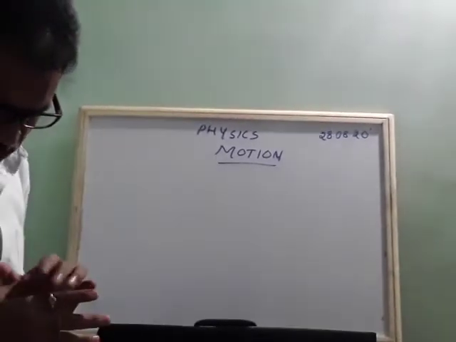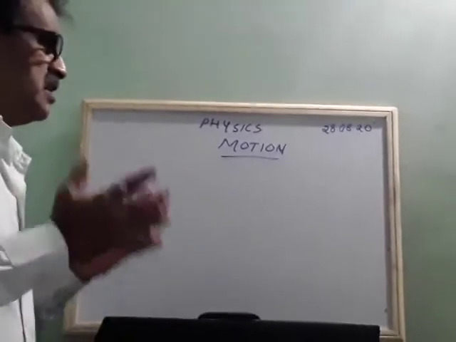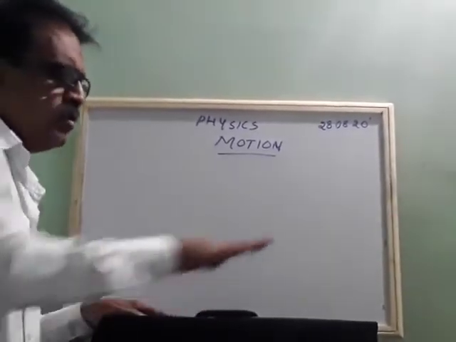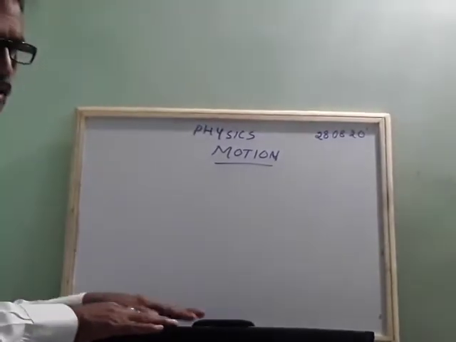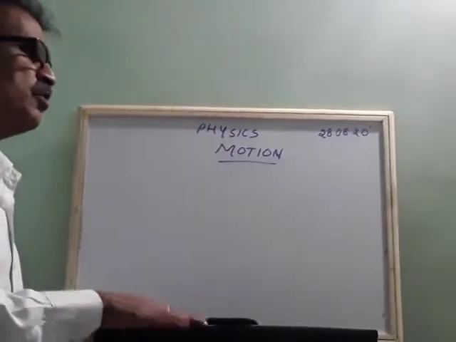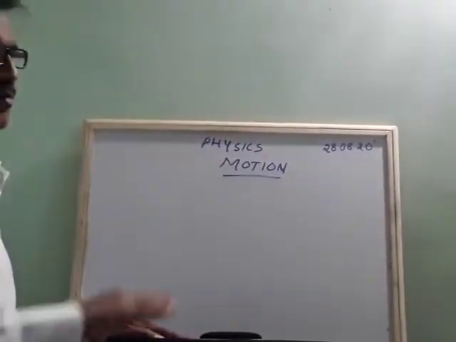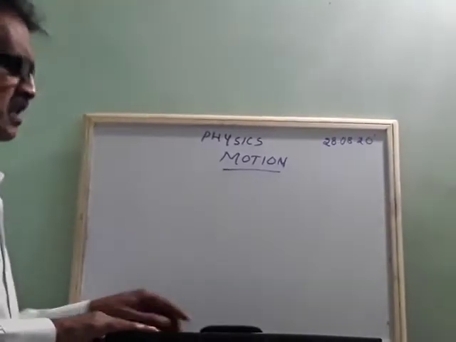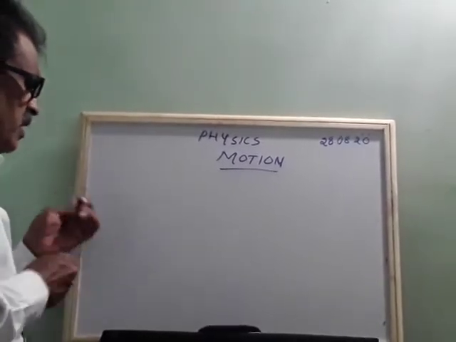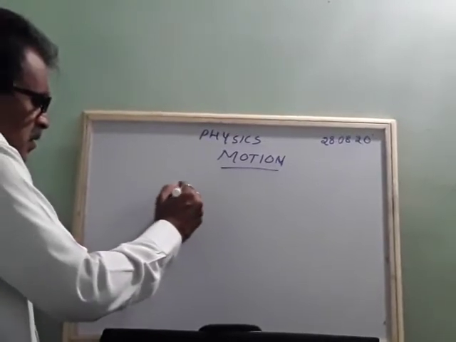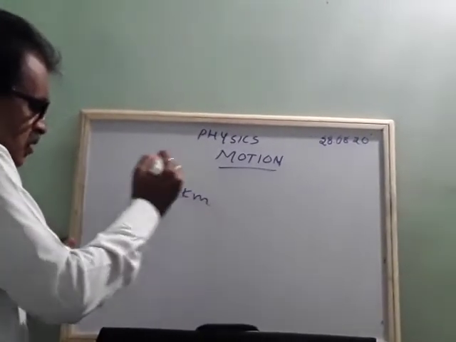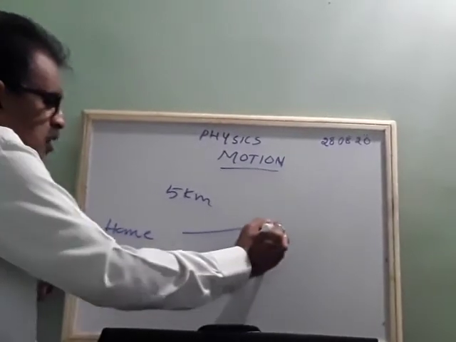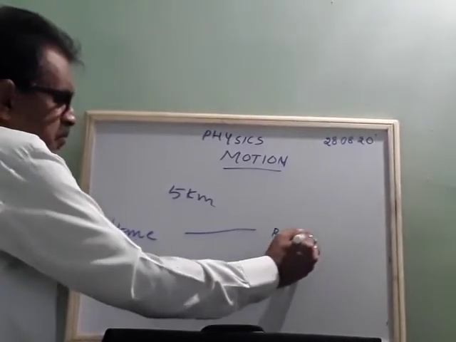Then how to describe motion? I'll give one nice example. Suppose you are traveling from home to your school, or from home to your bus stand or railway station. The distance from your home to the railway station is 5 km. Home is here. You want to move to the bus stand or railway station.